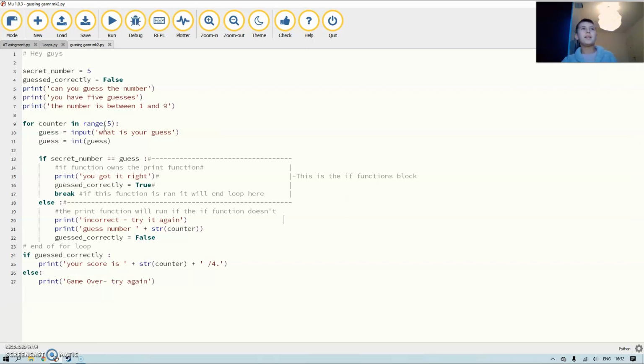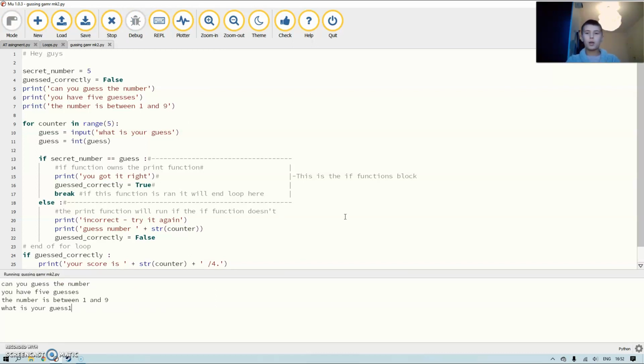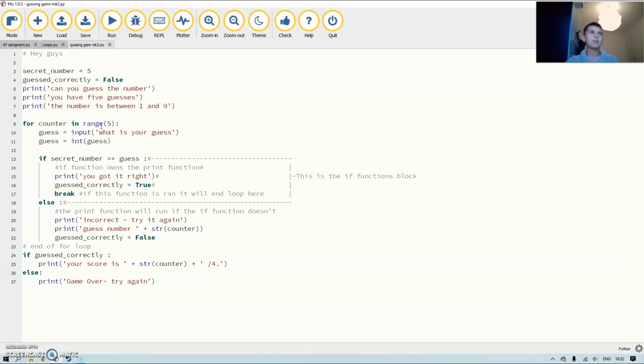Alright. So what happens if guess correctly stays false, or if I guess all of them incorrect? So let's say I guess 1 incorrect, guess number 0, 2 incorrect, guess number 1, 3 incorrect, guess number 2, it goes up to 4, and then let's just skip 5 and go to 6. It'll say guess number 4, that's my final answer, and it'll say game over, and I'll try again.